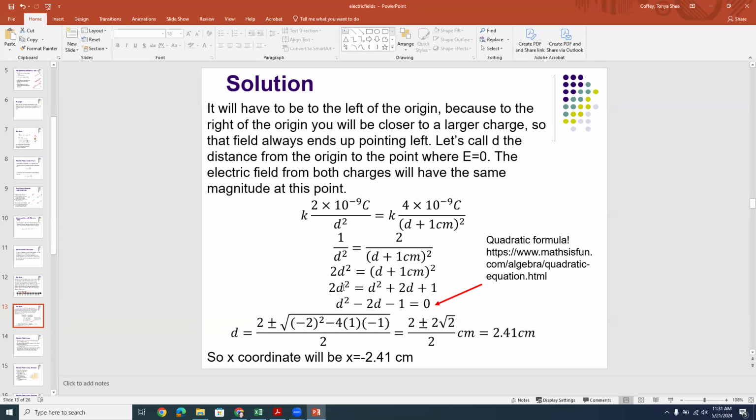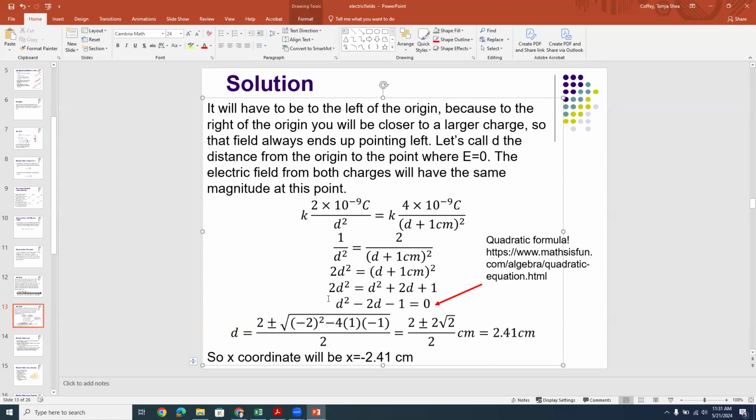Now I'm going to take everything over to my left-hand side. 2d squared minus d squared is d squared. Taking 2d over to the other side becomes minus 2d, and taking 1 over becomes minus 1, and that is equal to 0. So d squared minus 2d minus 1 is equal to 0.